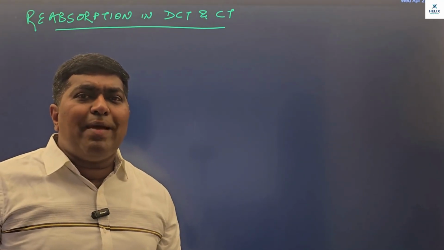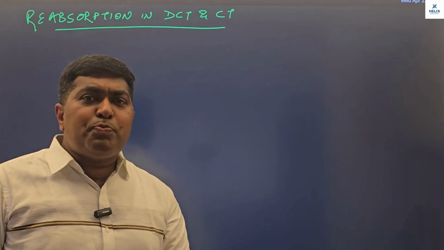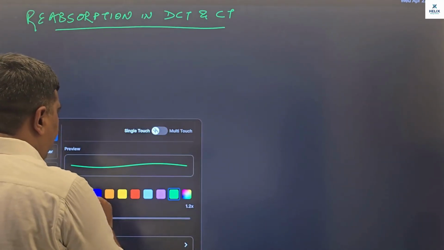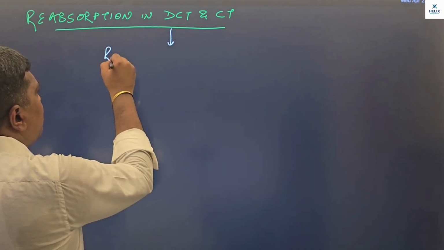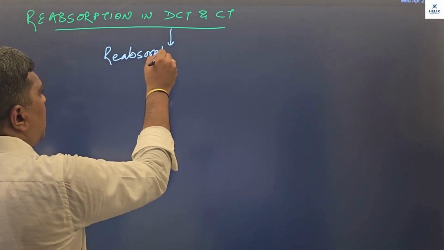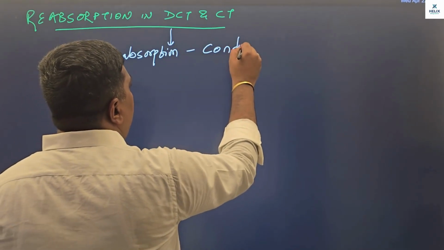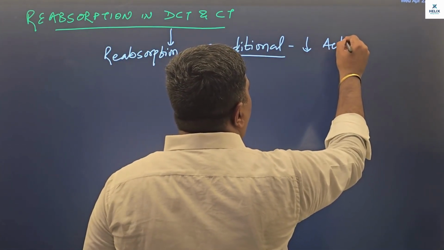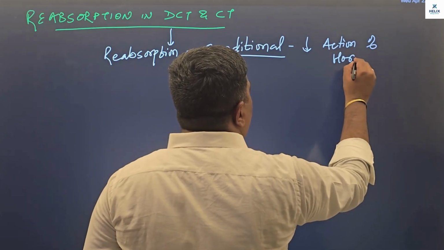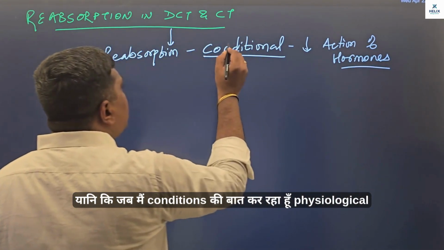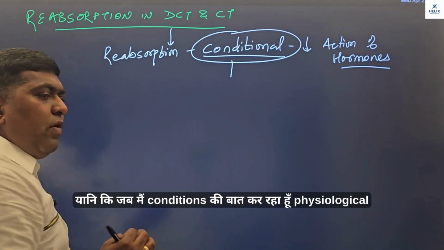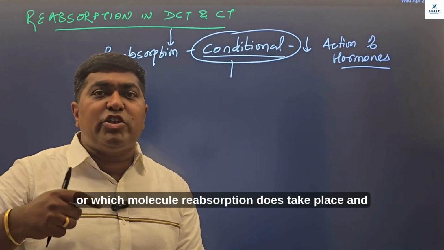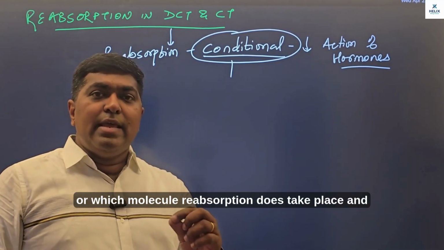Now when we talk about reabsorption in DCT-CT, this is purely conditional reabsorption which takes place under the action of hormones. I repeat, in DCT-CT, reabsorption is conditional under the action of hormones. That means when I'm talking about conditions, physiological condition of our body will determine what reabsorption or which molecule reabsorption does take place, and that occurs via hormone.